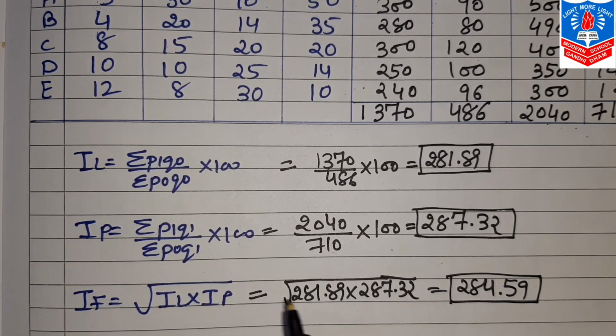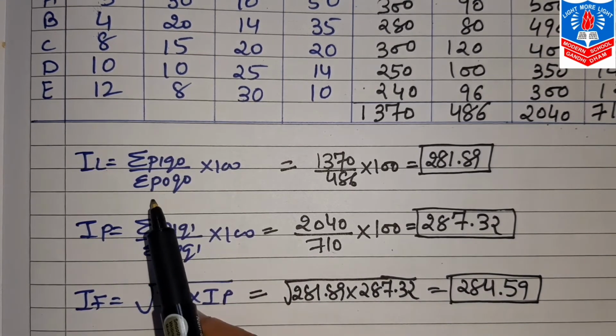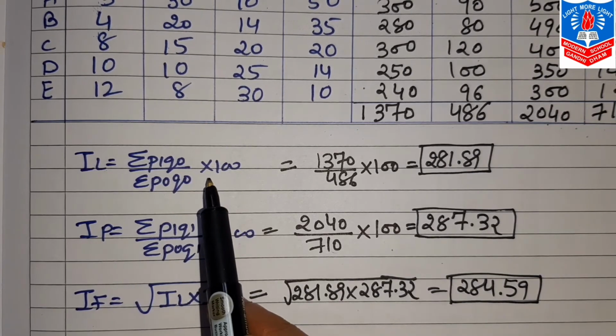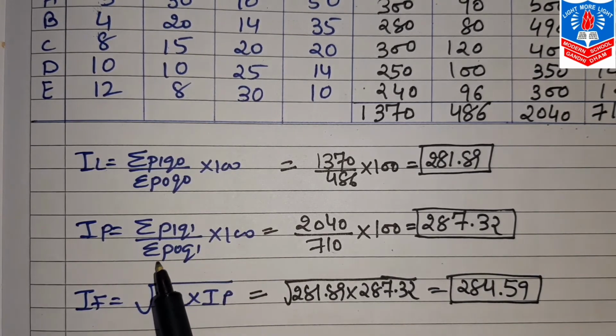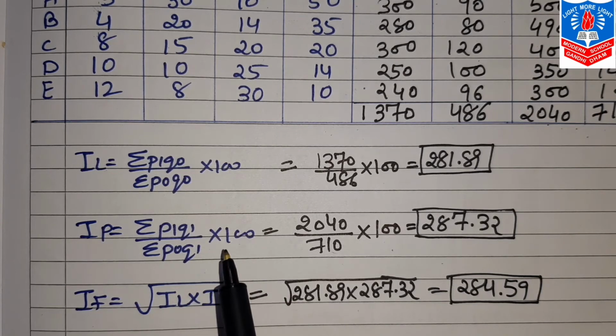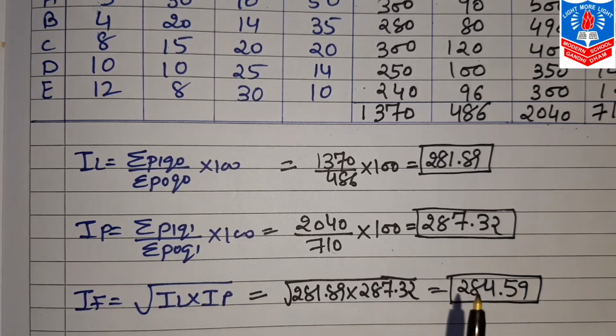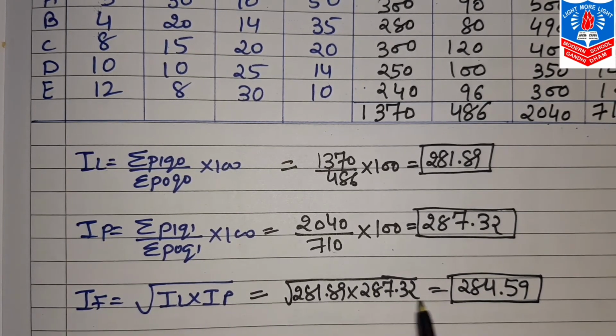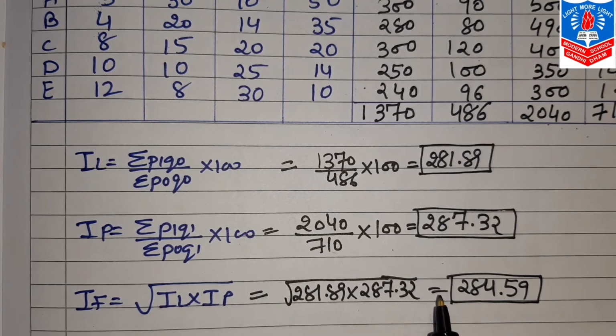Of course, there is the other formula: root of sigma P1 Q0 upon sigma P0 Q0 into sigma P1 Q1 upon sigma P0 Q1, and outside the root 100. That formula also we can use, but what I personally advise, when all three are asked, is that you go for this formula only. You will save your time. Now, your question's answer is still incomplete.